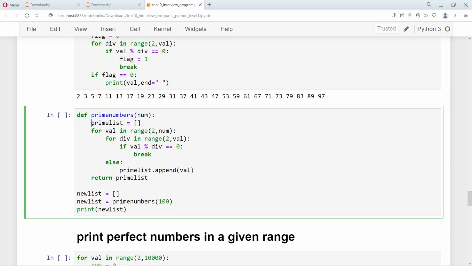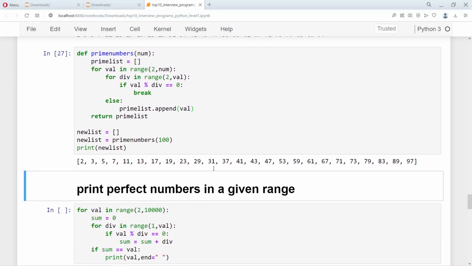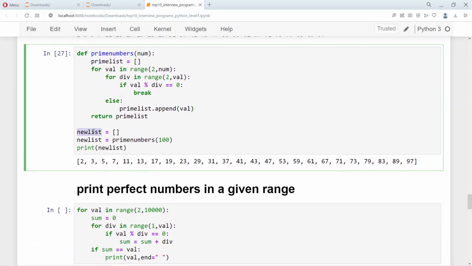So we have a list here. We append all the numbers to the prime list, and then we return this prime list here, which is then printed. So in one shot it will be printing everything which is in the prime list. So as you can see, the new list is a list variable, and whatever is returned here, which is the prime list, comes and sits in this new list, and then the new list is printed as a list. So this is a very good way of printing the prime numbers by using a list and appending all the numbers to the list.